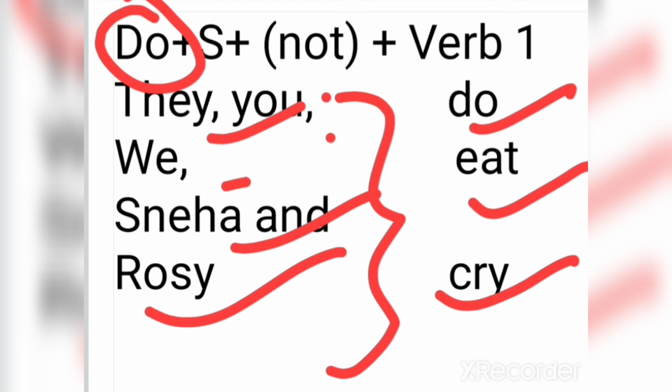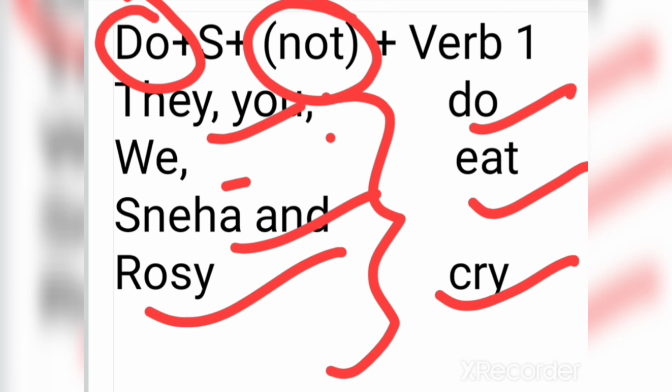And if there is interrogative negative, then we use not. For example, do they do their work? Do you eat apples? Do we eat apples? Do Sneha and Rosie cry bitterly? These are the examples of interrogative sentences.